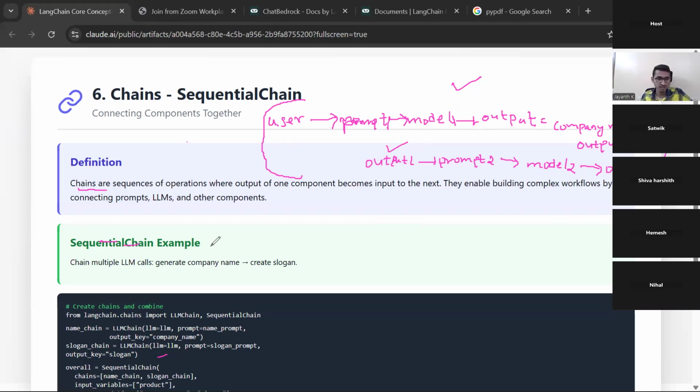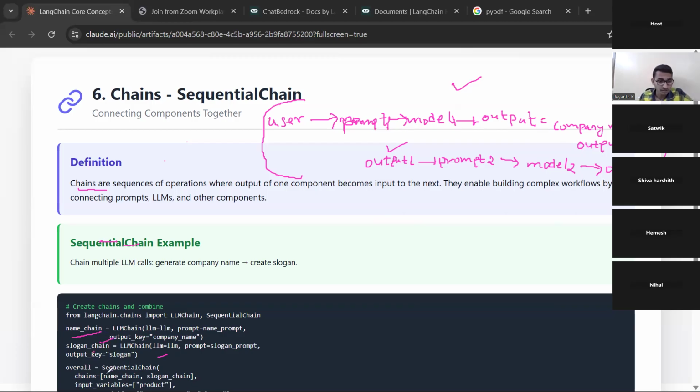You can see this code, guys. I'm creating the first name chain so that I can get the name, and I'm creating the slogan chain so that I can get the slogan using this name.